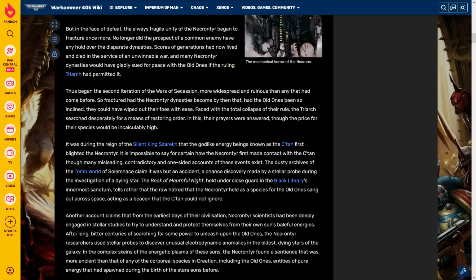So fractured had the Necrontyr dynasties become by then that had the Old Ones been so inclined, they could have wiped out their foes with ease. Faced with the total collapse of their rule, the Triarch searched desperately for a means of restoring order. In this, their prayers were answered, though the price for their species will be incalculably high.